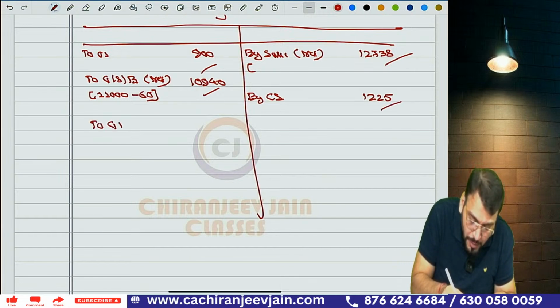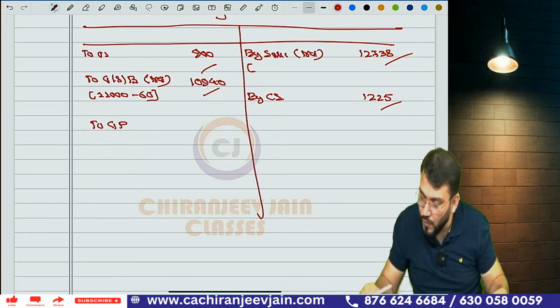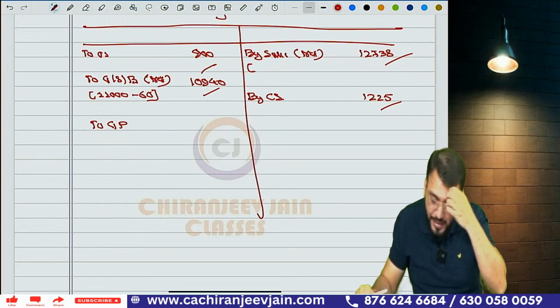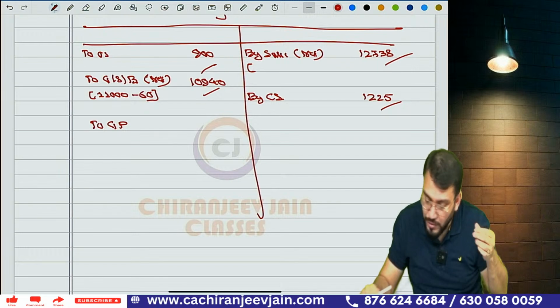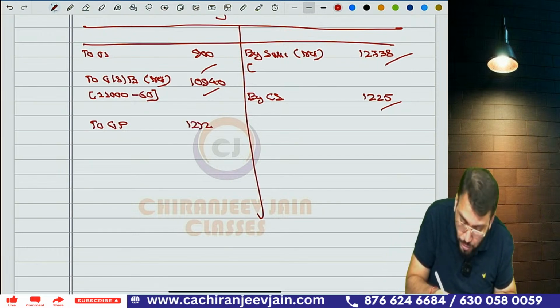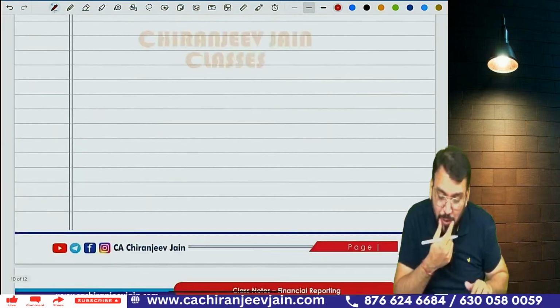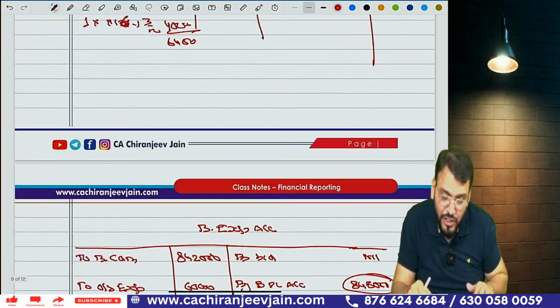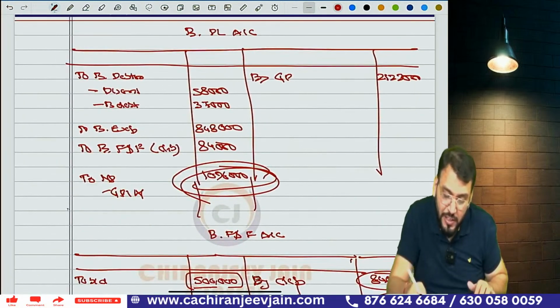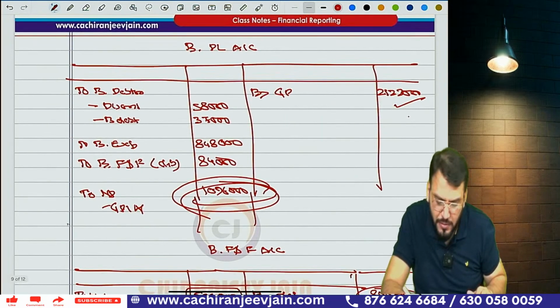Gross profit. How much is the gross profit? Check it. 12738 plus 1225 minus 900 minus 10940 is coming how much? 12123. What was the gross profit we calculated by the stock and debtor method? Tell me. Just check it. Same answer we are getting now.